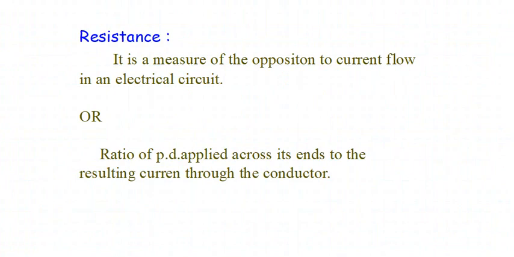In general, it is the opposition offered by the conductor for the flow of charges through itself. We are using capital R for the resistance. Therefore it is a measure of the opposition to current flow in an electrical circuit or network. Already we know the equation of Ohm's law, that is V = IR.